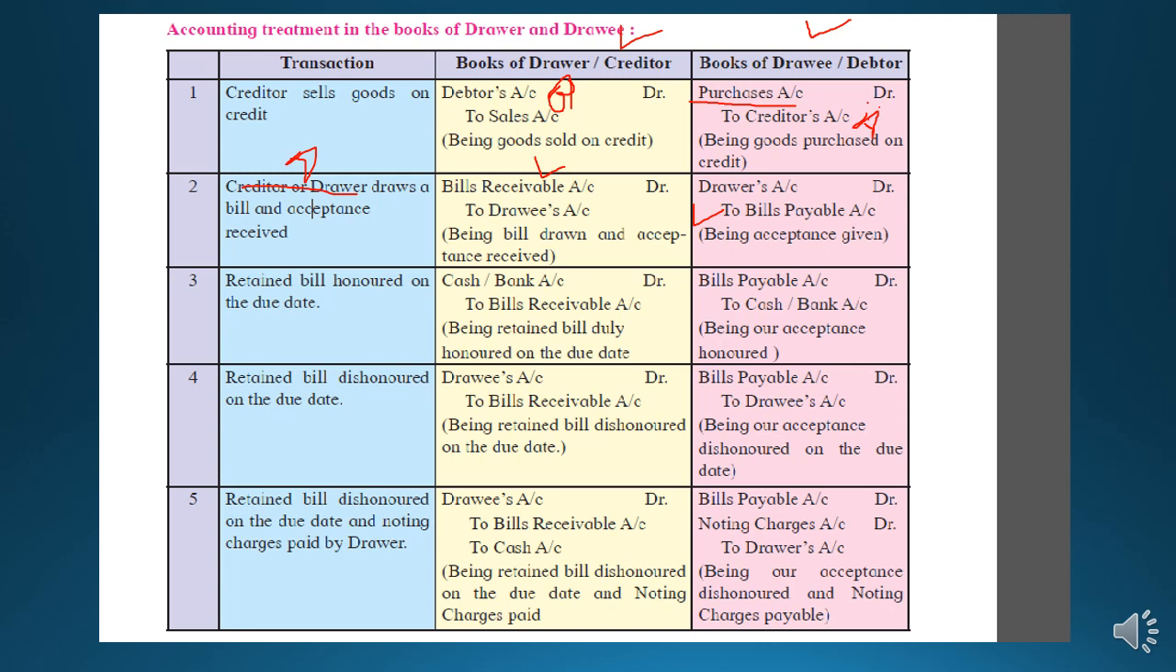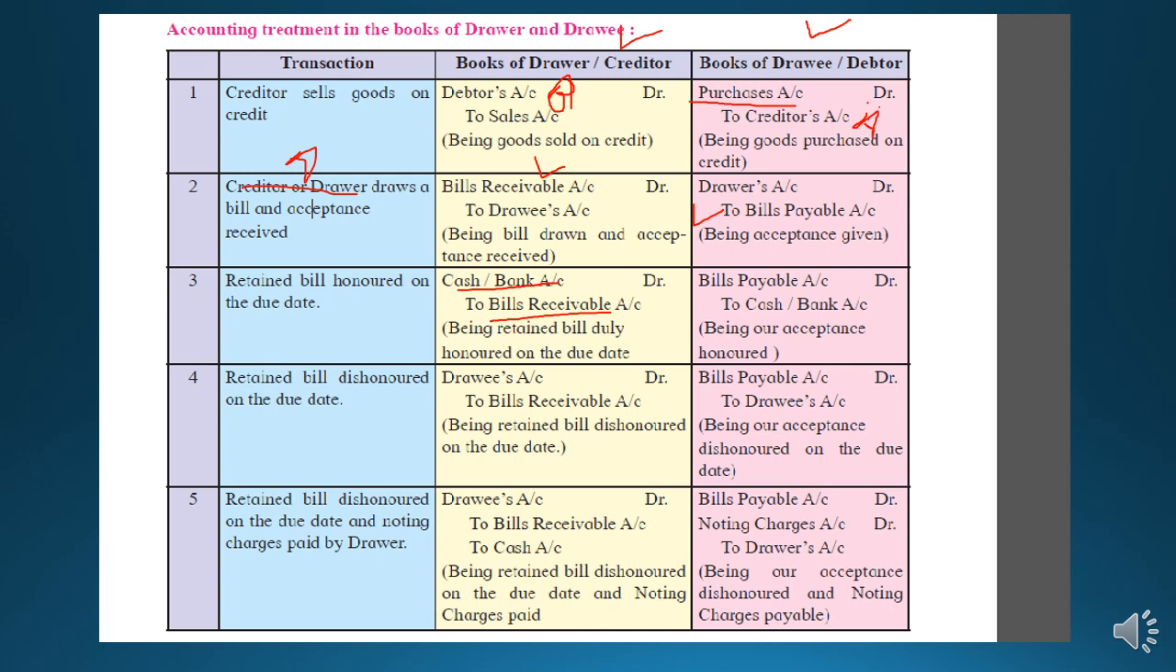Third is a retained bill honored on due date, which I have already told you what it is. It is the scenario in which the drawee makes the payment on the due date. So what will be received by the drawer? Cash and bank. And what will go from the drawer? Bills receivable. And the narration will be written, being bill duly honored on the due date, means the payment is done on the due date by the drawee.